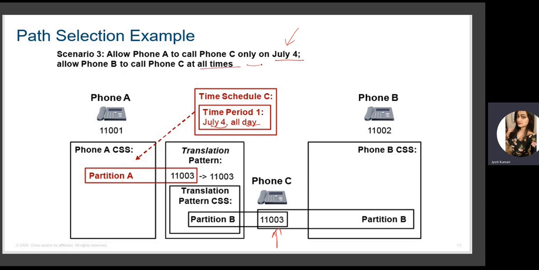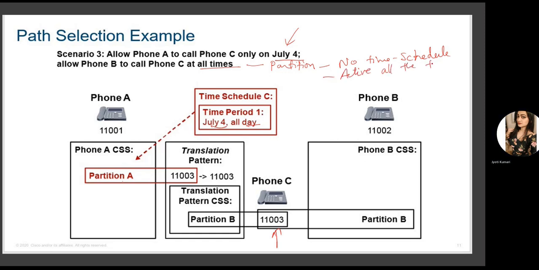Whereas the other phone, phone B, needs to call phone C at all times. So we will configure another partition which always remains active, and we will have no time schedule in that. Because we know when there is a partition where there is no time schedule, it is active all the time. Right? So there is a partition B associated with phone B, and it has a CSS to it, and there is no time schedule with partition B to make calls to 11003.